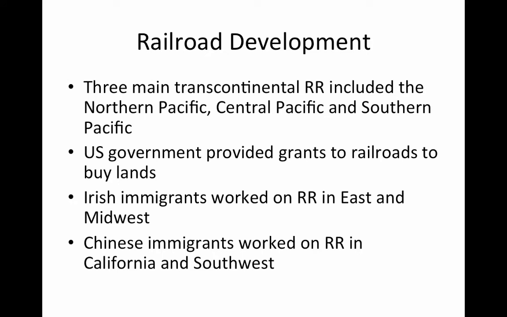Railroad development. This then led to the development of the Transcontinental Railroad, which included the Northern Pacific, Central Pacific, and Southern Pacific. The U.S. government provided grants to railroads to buy these lands. Irish immigrants worked on the railroad in the East and Midwest. In California, Chinese immigrants worked on the railroad both in California and in the Southwest.